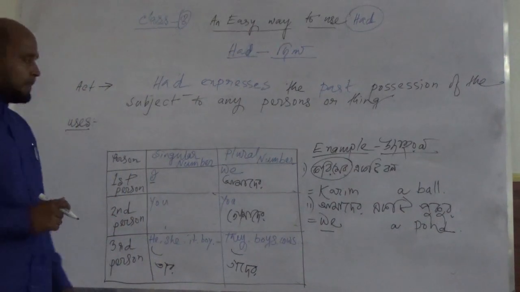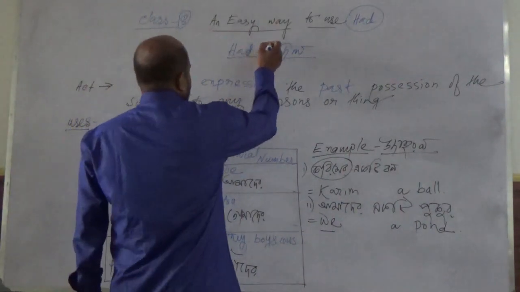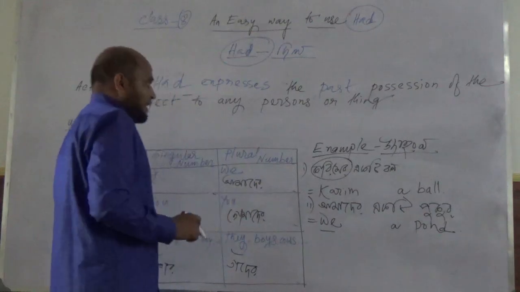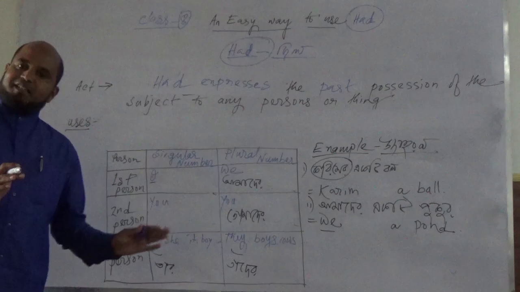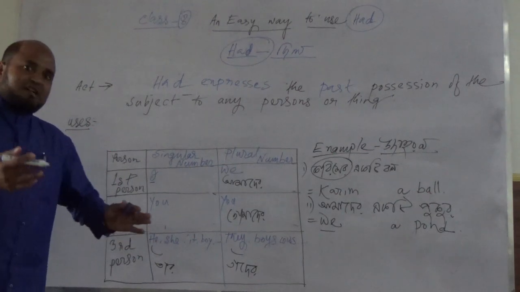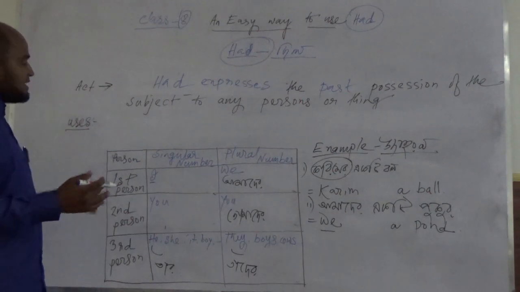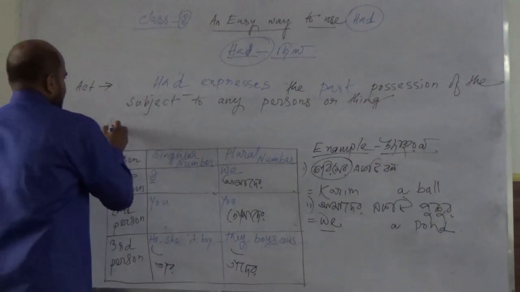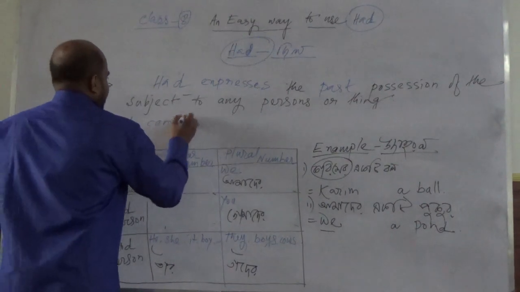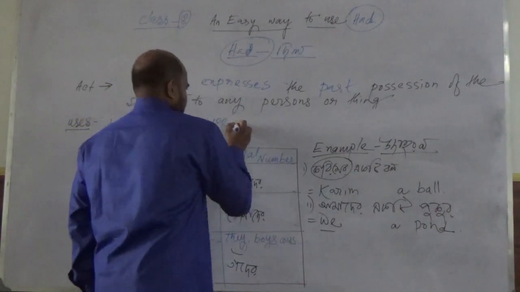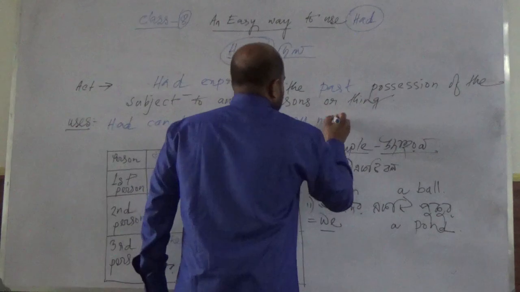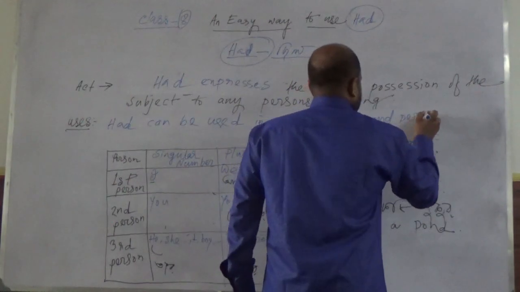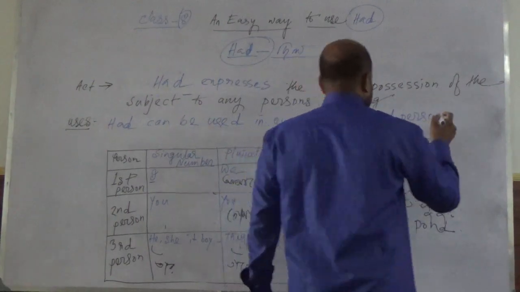Is it clear? And the first form of the have verb is only one. As it is only one, its rule of use is very easy. Guys, you can understand very easily that as it is one in number, had can be used in every number and person.